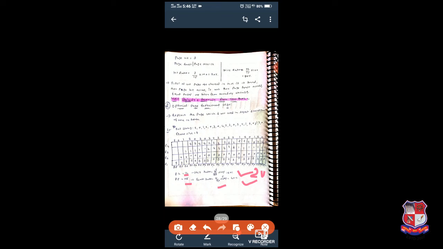So we can see that in FIFO the miss ratio is higher than the hit ratio, and in optimal page replacement the hit ratio is higher than the miss ratio. So it is the best algorithm, or you can say it is comparatively a good algorithm compared to FIFO.